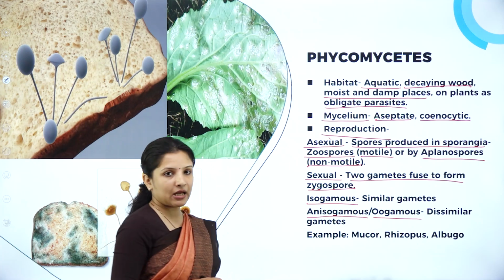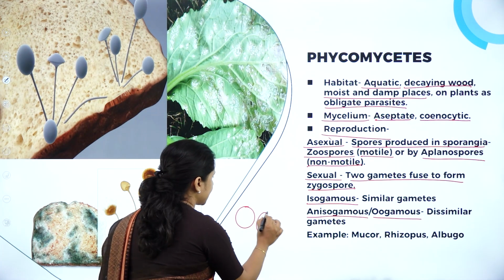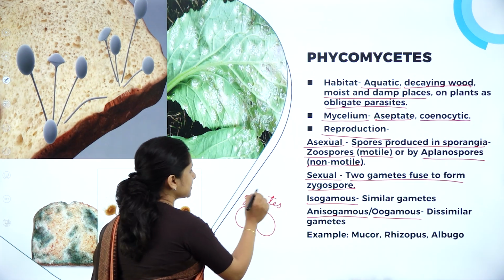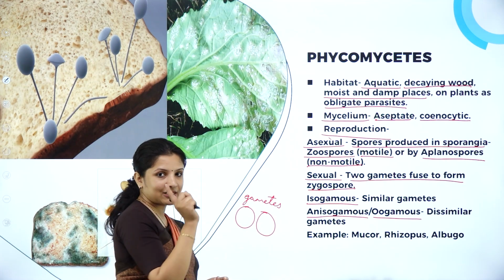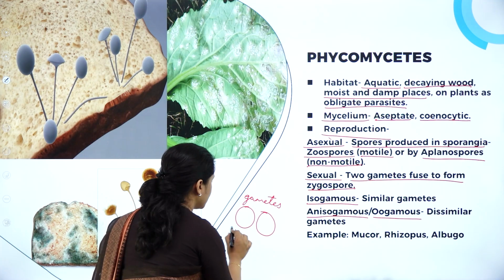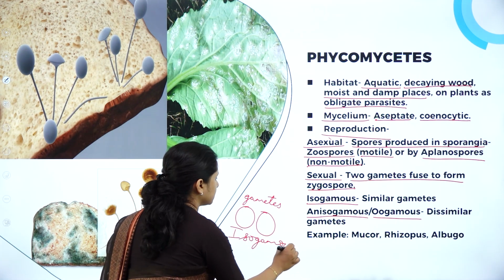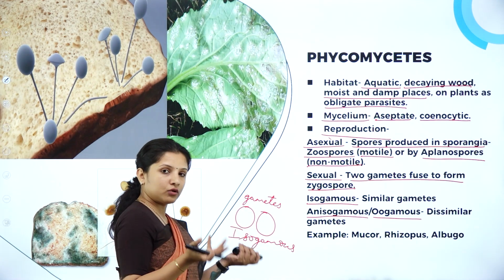Isogamous means the gametes will be similar in size, the same size. If gametes in sexual reproduction which are similar in size fuse, then they are called isogamous. And they can have flagella, or they may not have flagella.